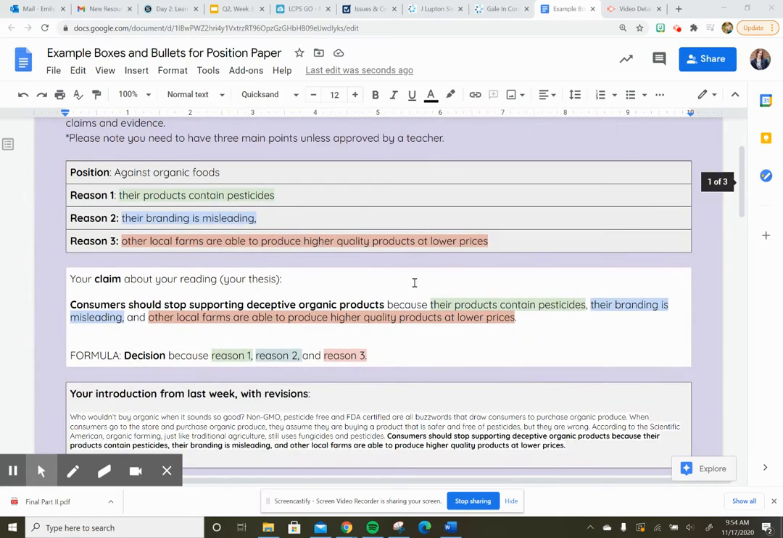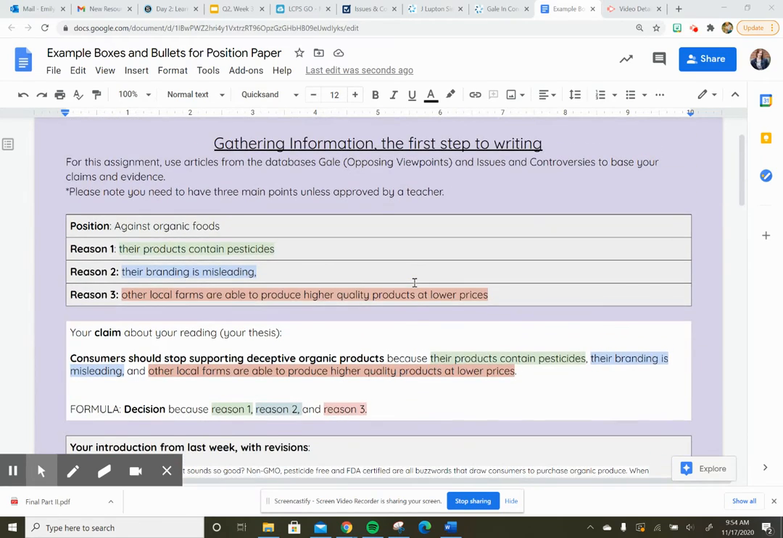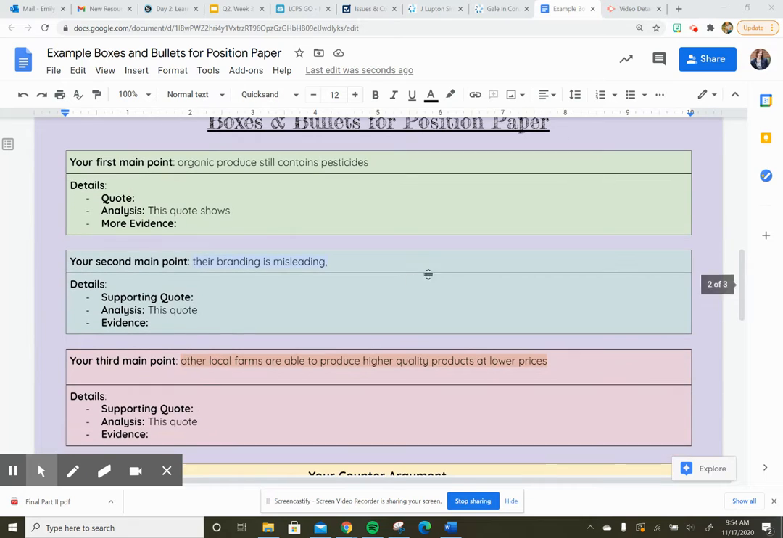So I've gathered all the information that we did in previous classes onto my boxes and bullets, and now I need to start to craft my body paragraphs. My body paragraphs should all include a quote, and they can be from different articles for each body paragraph, or you can just choose 2 articles and share it between the paragraphs. It's up to you. 2 is the minimum, but you can do 3. For this example, I'm going to show you just using my 2 from Gale and Issues and Controversies.